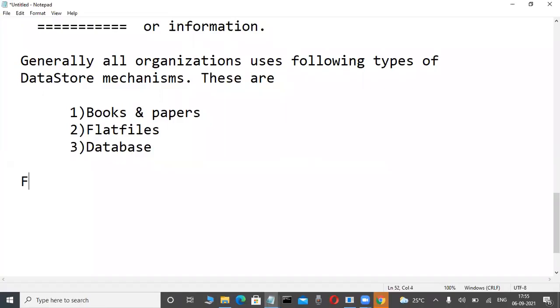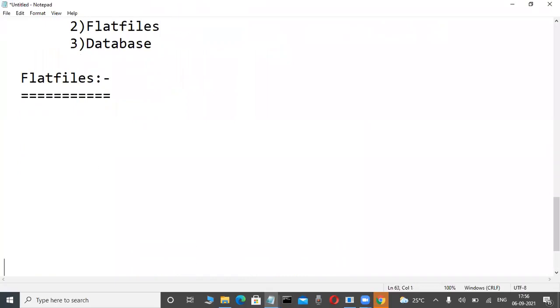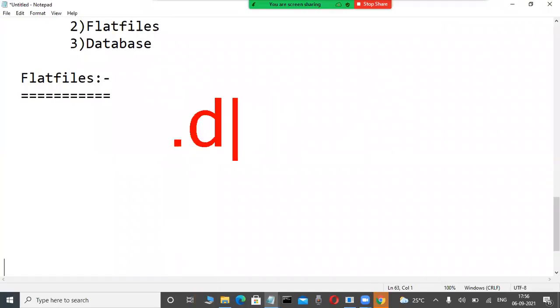Flat files. What is a flat file? I will tell you. Flat files means files only. Simple. For example, a .DAT file, an .XLS file, a text file. These are extensions, and these files are what in computer terminology are called flat files.